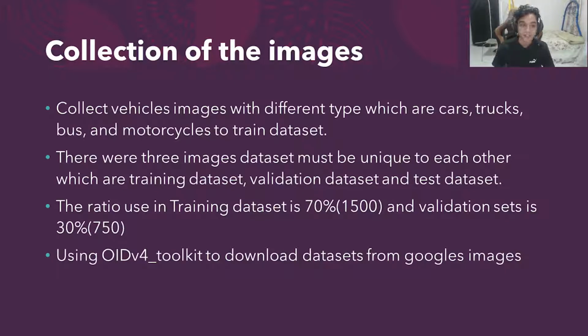We collect vehicle images of different types, which are cars, trucks, buses, and motorcycles, to train the dataset. There are 3 image datasets that must be unique to each other, which are the training dataset, validation dataset, and test dataset. The ratio used is 70% for the training dataset and 30% for the validation set. The test dataset is just a few because we mostly use a video as a test dataset. To collect these images, we are using the OID V4 toolkit to download datasets from Google Images.